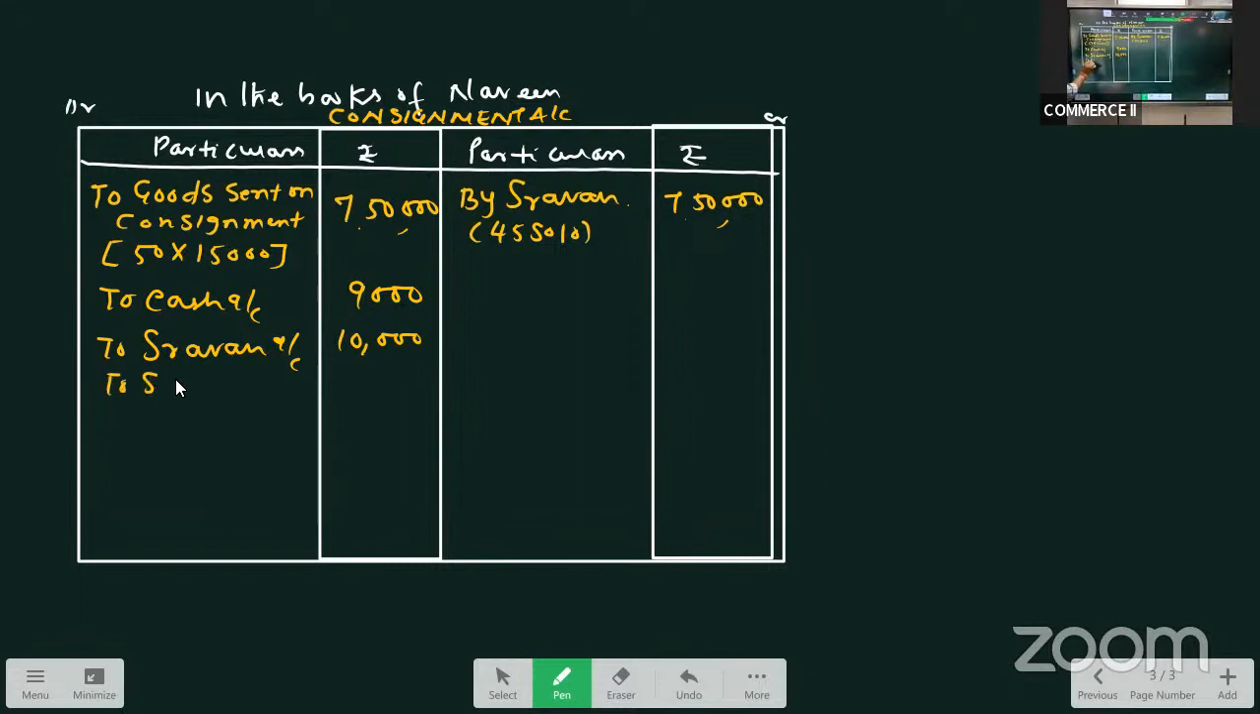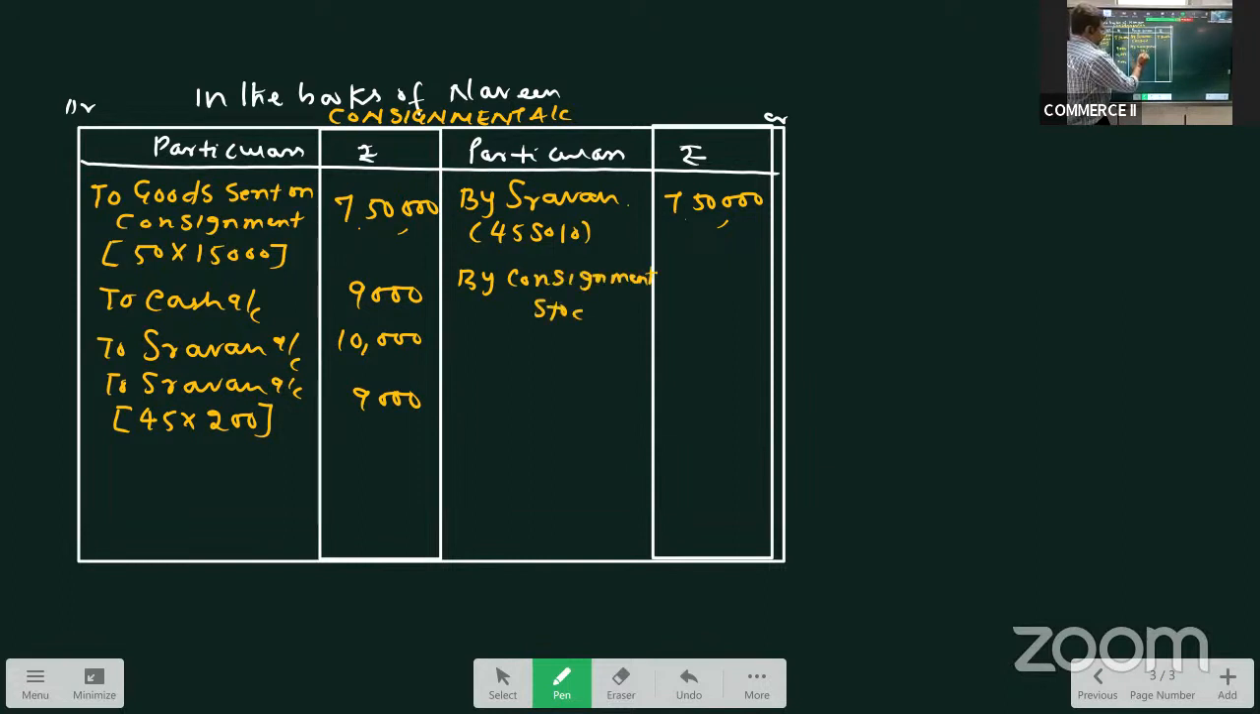Then Shravan is allowed a commission. How many TVs are sold? 45. And per TV he is getting 200 rupees. So 9,000 is the commission, right? 45 TVs into 200. What is left? What is left is the valuation of consignment stock.